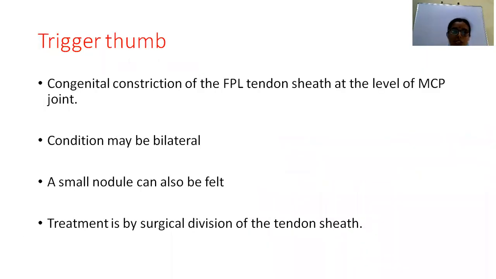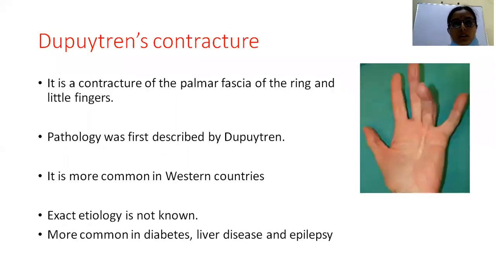The same pathology, if it occurs in the thumb in the flexor pollicis longus tendon, leads to trigger thumb. There will be congenital constriction of the FPL tendon sheath at the level of the MCP joint. It may occur bilaterally, and a small nodule can also be felt. The surgical treatment is by division of the tendon sheath. So next we have Dupuytren's contracture. In Dupuytren's contracture, there will be contracture of the palmar fascia, commonly of the ring and little fingers.